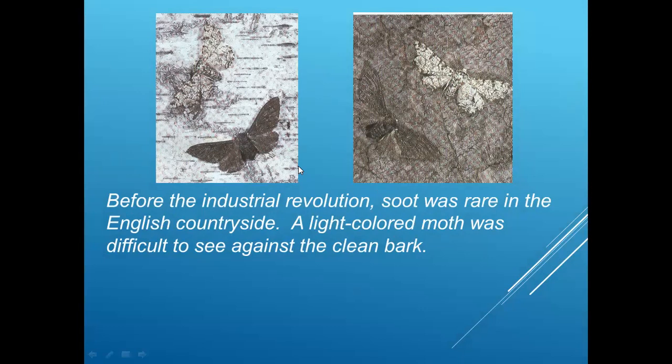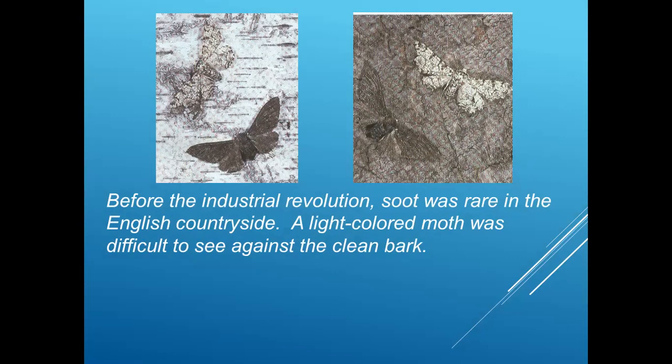Before the industrial revolution, there was less pollution. Because of that, less soot was there in the countryside. Soot means the black kind of smoke or dust that would settle on the tree's bark.